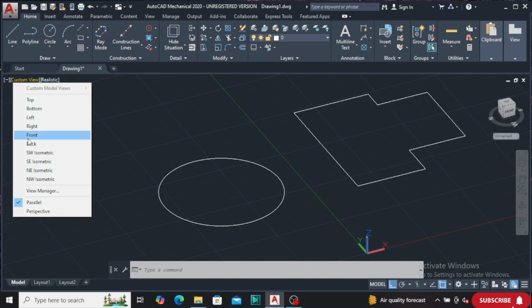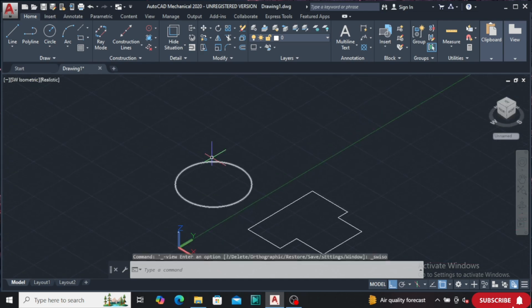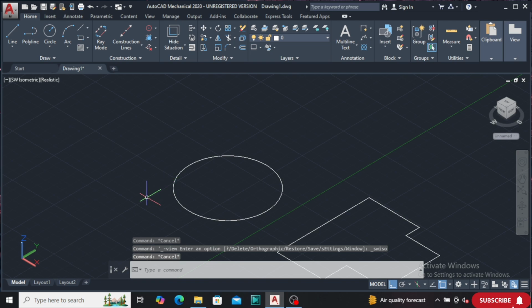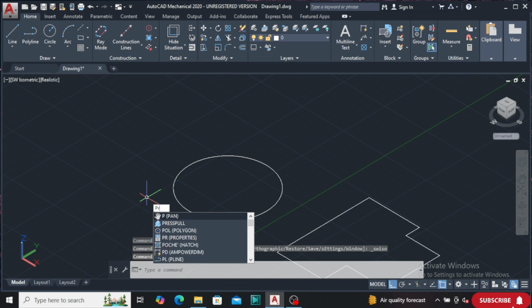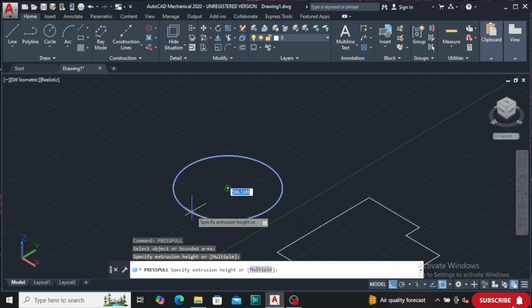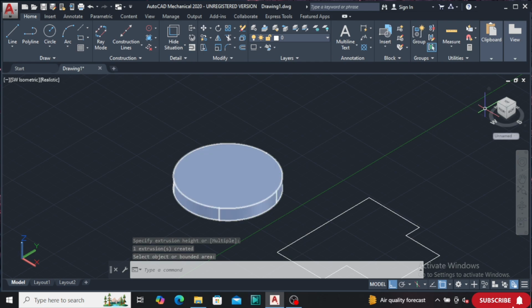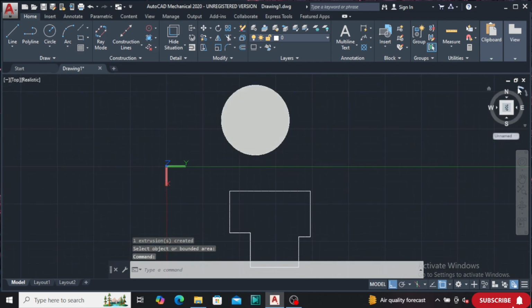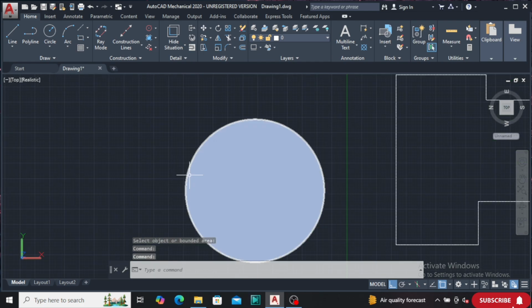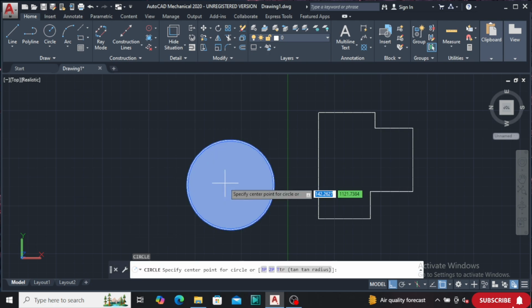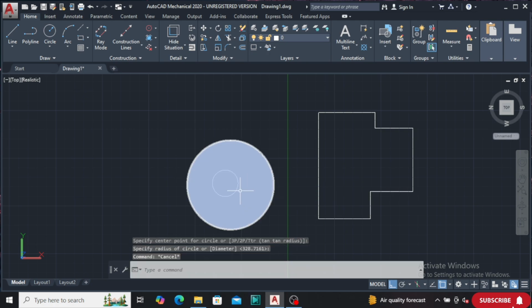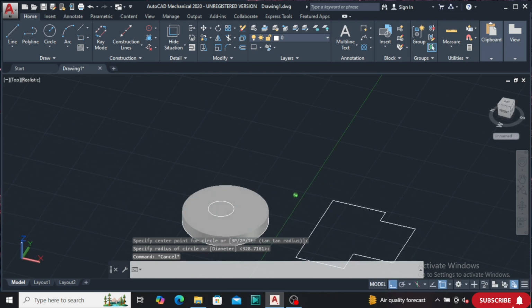So I am taking the isometric view, and after that I will convert the circle into 3D. For converting into 3D, I'm taking press pull, and you can use extrude also. So I'm taking press pull. Okay, and now I'm going to make a hollow in this circle. So I'm going to the top view again, and I will prepare one circle on this part. Okay, so this is my second circle, and I'm going to isometric again.